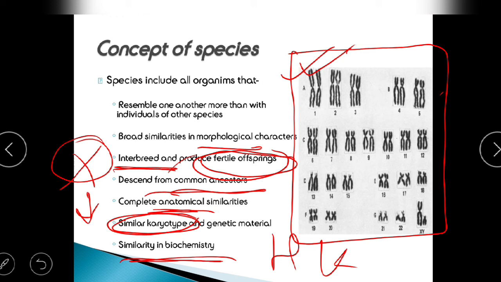Out of this, 22 pairs are the vegetative chromosomes, the somatic ones. They are known as the autosomes, whereas the 23rd one is known as the sex chromosome, which consists of the X and Y chromosome. This chart is known as the karyotype of human beings. Alright, so they should have similar genetic material also. Then only we can call it that they are from the same species.